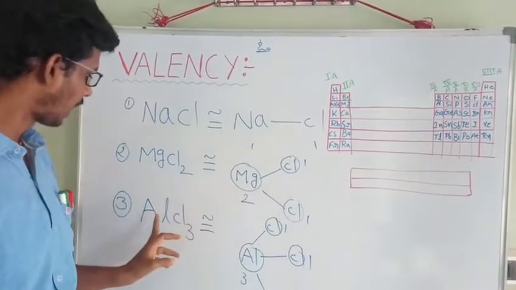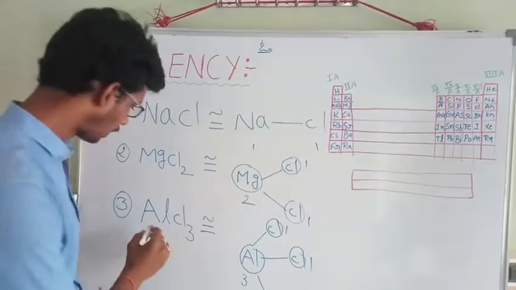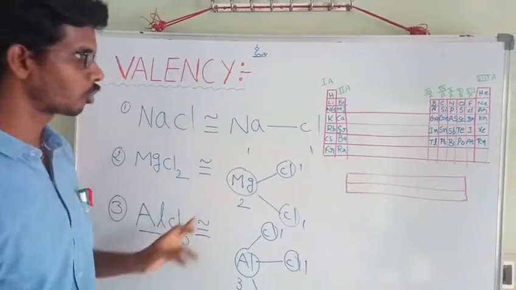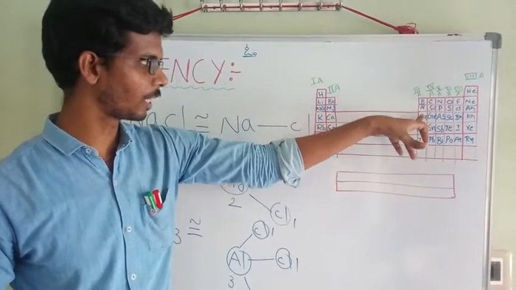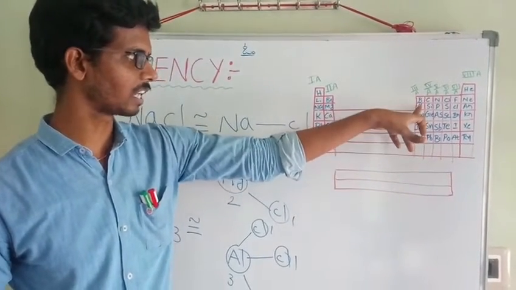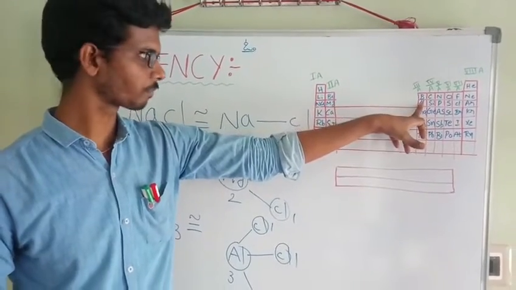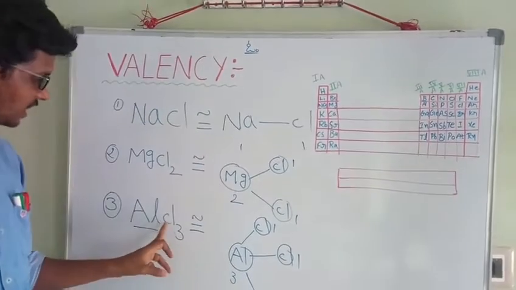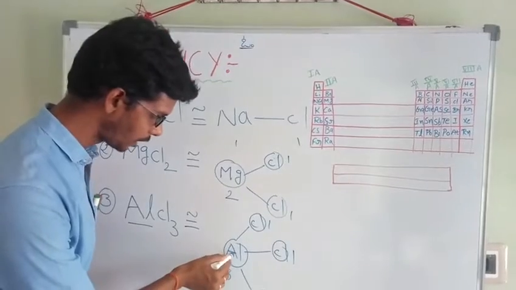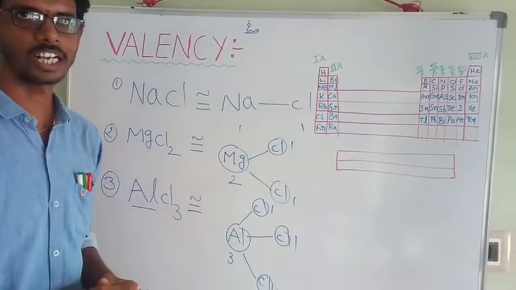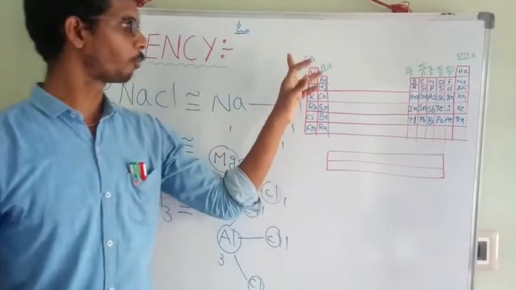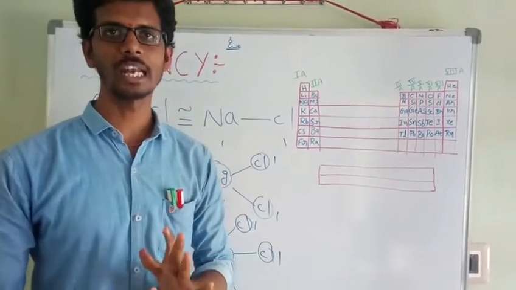Likewise, aluminum chloride. Here, aluminum belongs to which group? Third group. Boron, aluminum, gallium, indium, thallium. Here aluminum is also present. That's why aluminum valency is 3, and aluminum atom can bind with 3 chlorine atoms. Is it right? That's why the group number is equal to its valency.